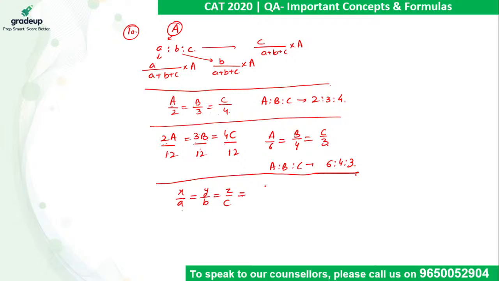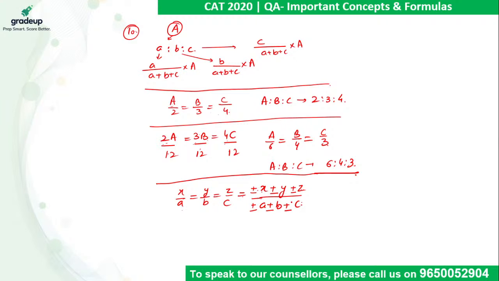Like I can say this is equivalent to x plus y plus z divided by a plus b plus c. Or we can also take x minus y plus z upon a minus b plus c. Or it can be x plus y minus z upon a plus b minus c. Right, so we can use any of the signs in the numerator and denominator, keeping in mind that the operations are the same.